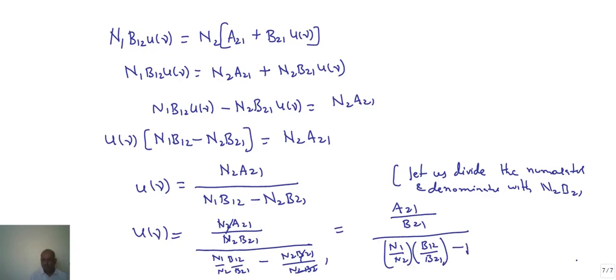So let us substitute the N1 by N2 value. We want the N1 by N2 value. So from Boltzmann's expression, the population of a given state is equal to the population of the ground state into exponential of minus E by kT. So N1 corresponding to which state?